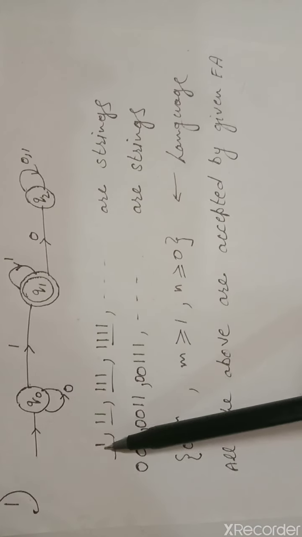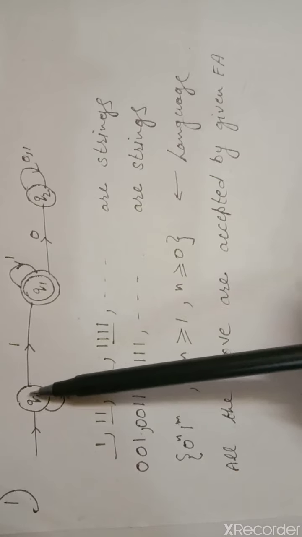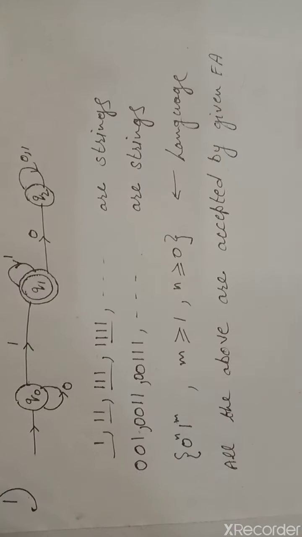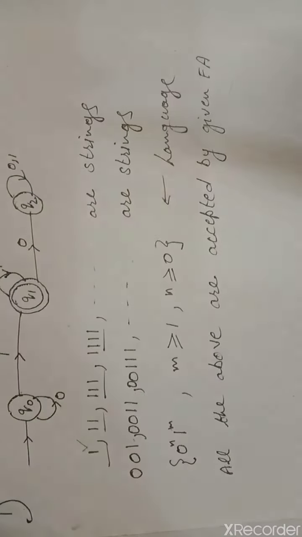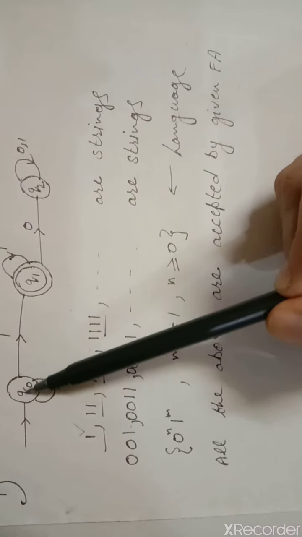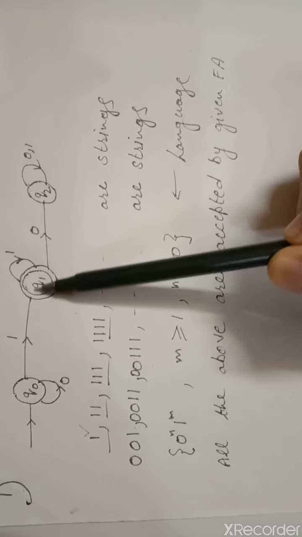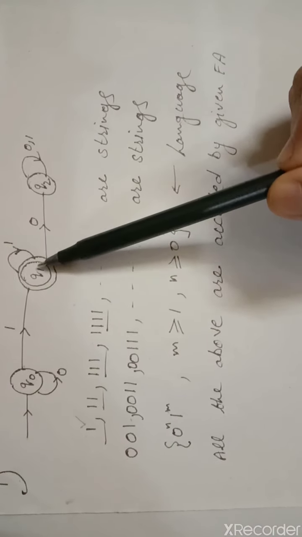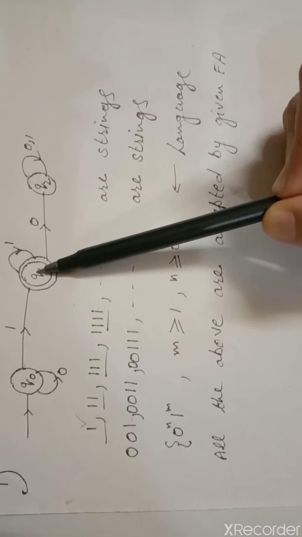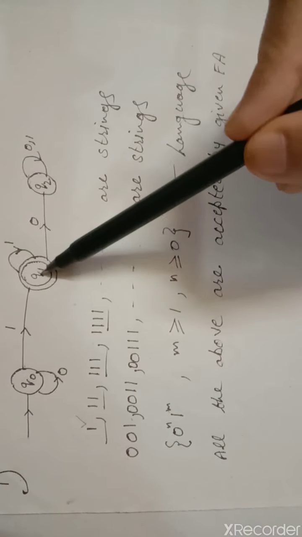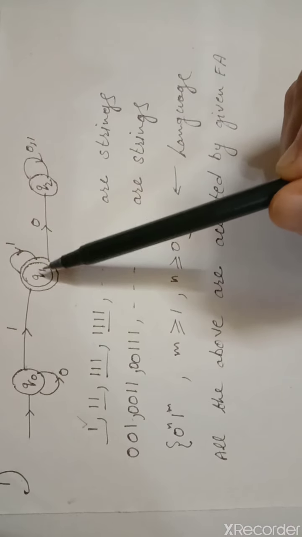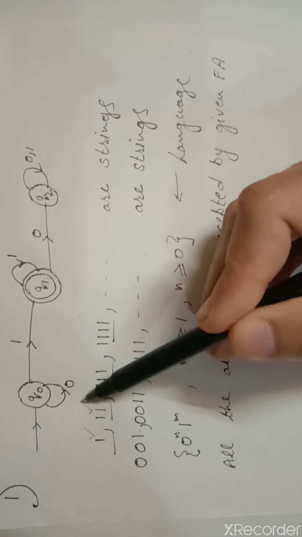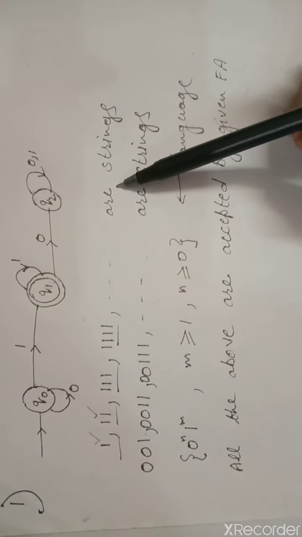If we take 1 only, we start from Q0 and with input 1 we reach the final state, so this string is acceptable. Now 1 1. Again we start from Q0, with 1 we move to Q1, and again with input 1 we go from Q1 to Q1 itself. The final position is Q1, so this string is also acceptable. All these are acceptable strings.